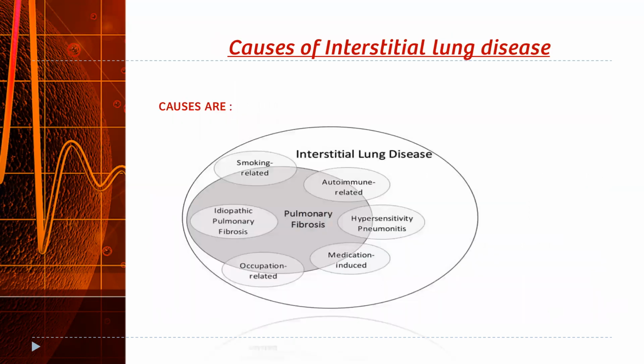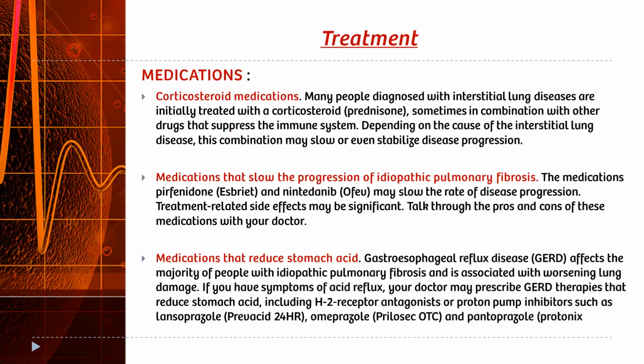If we talk about interstitial lung disease, the causes are smoking related, idiopathic pulmonary fibrosis, occupation related, or hypersensitivity pneumonitis. Treatment: in medications, we go for corticosteroid medications, medications that slow the progression of idiopathic pulmonary fibrosis, or medications that reduce stomach acid. Among corticosteroids, we have prednisone.